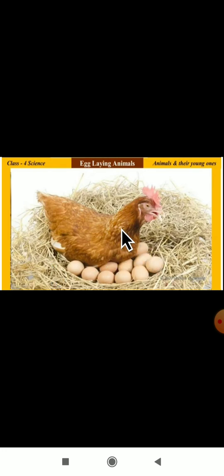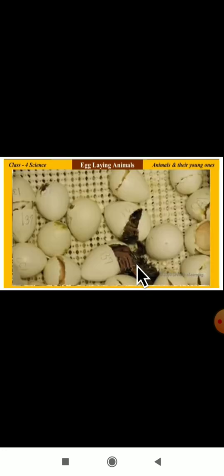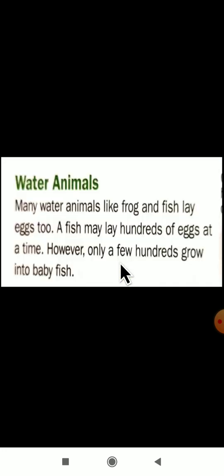The hen is giving, this is the incubation process. Which process? The hen is sitting on the eggs here. Why is it sitting on the eggs? For incubation. How that baby will come out, how it will break the egg, you can see here.